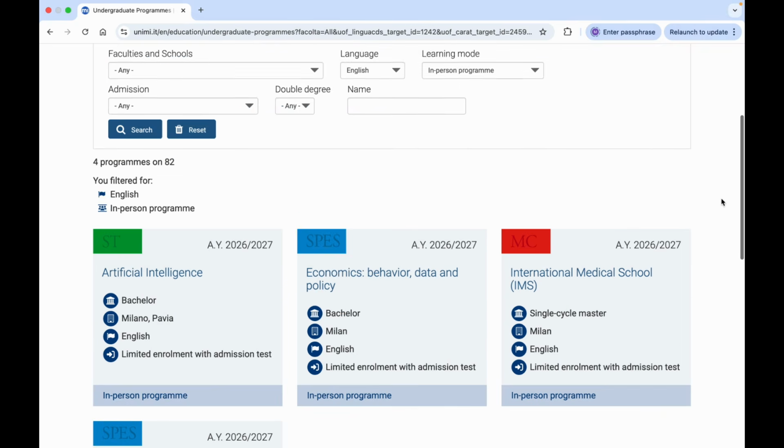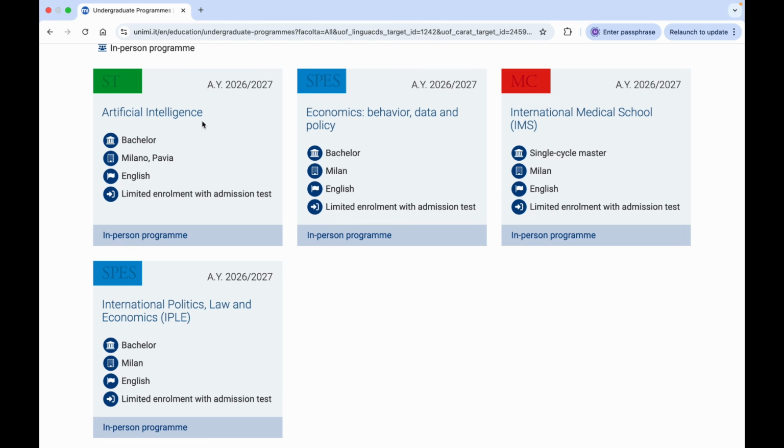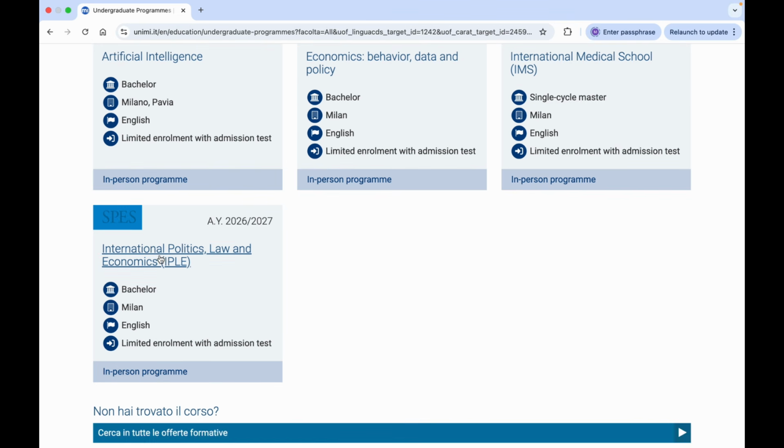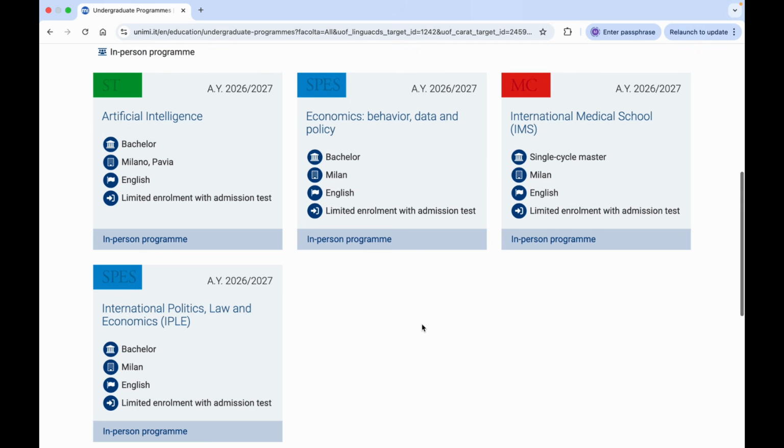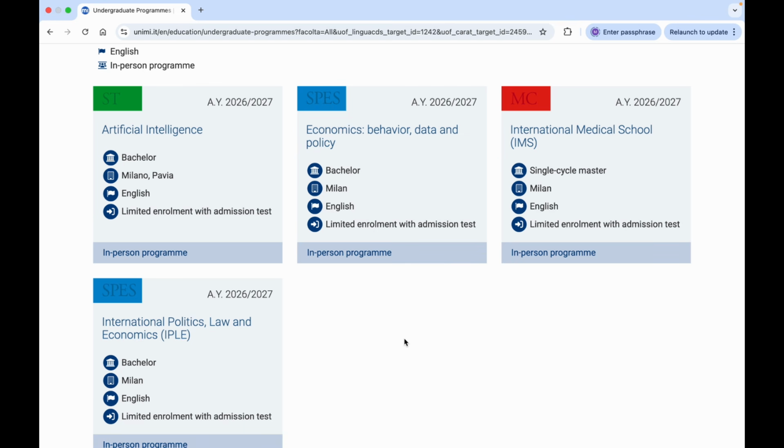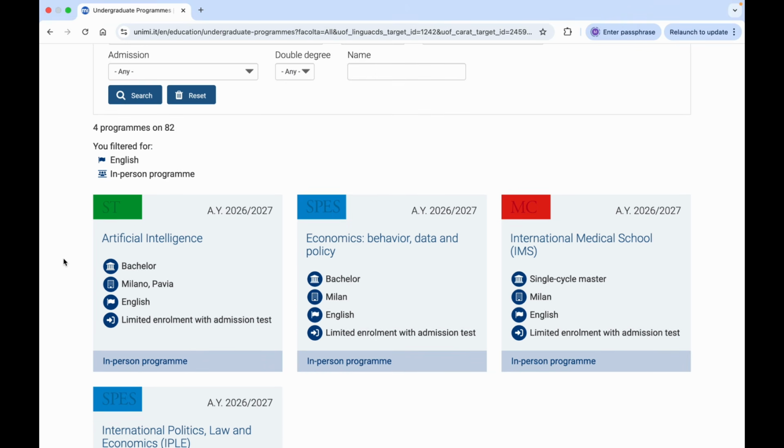You can see that there are a total of 4 programs available: artificial intelligence, economics, behavior, data and policy. Then there is a program on medicine, which is managed under the IMAT test, and then international politics, law and economics. You have to understand these details carefully, because each program has different requirements, but the application procedure is the same. I already made a video on the master degree program, and you have to follow the same video for the online application. But before starting the online application, you have to understand the basic requirements. So we do it one by one.